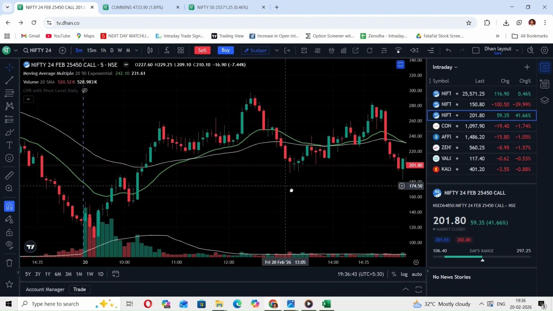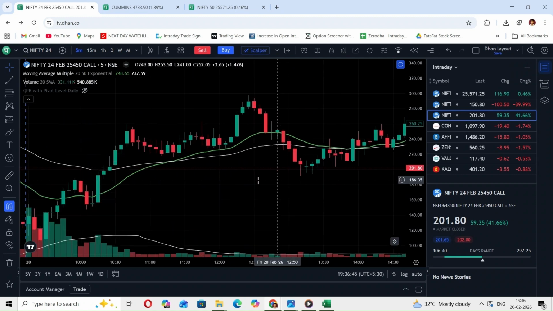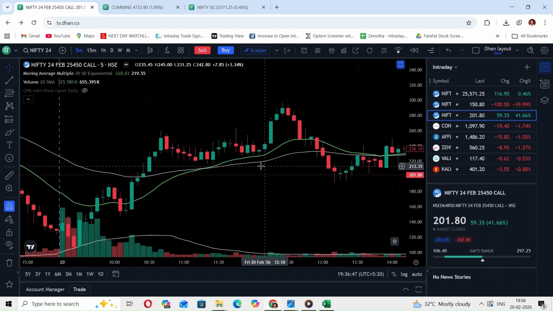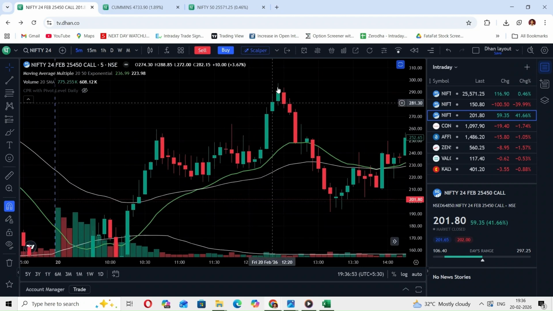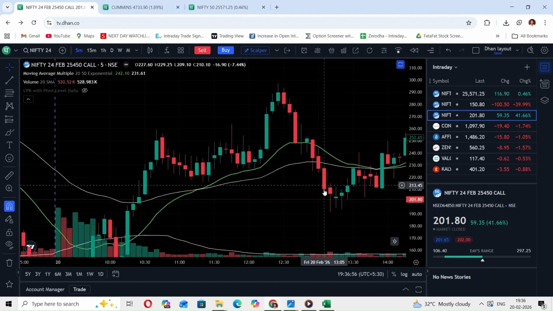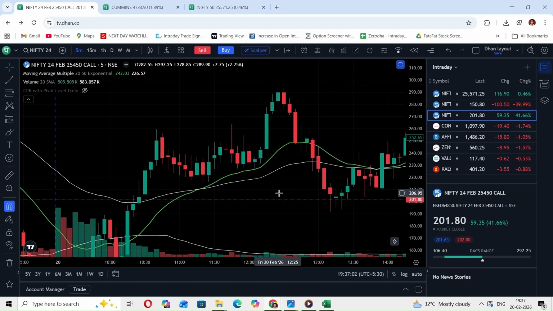See here, if you would have taken a trade here based on the confirmation that is 20 EMA is above 50 EMA and here is a three candle theory formation, then see what happened. Your SL would have got hit, right? You don't get a profit, but your SL would have got hit here, correct? So always remember this particular point. If you don't have a trend change confirmation on primary Nifty chart, index chart, then don't look for the opposite side trade in case of options chart.